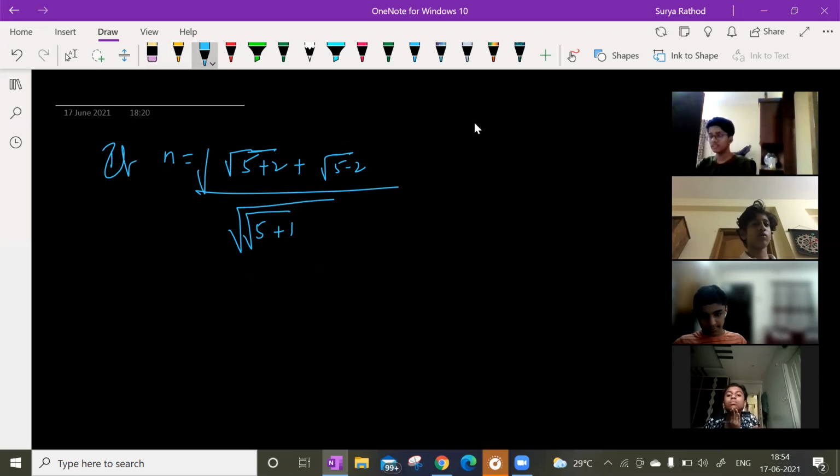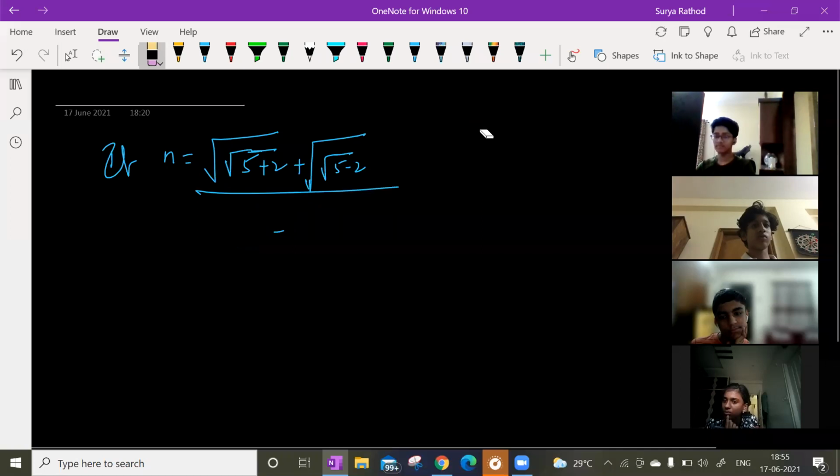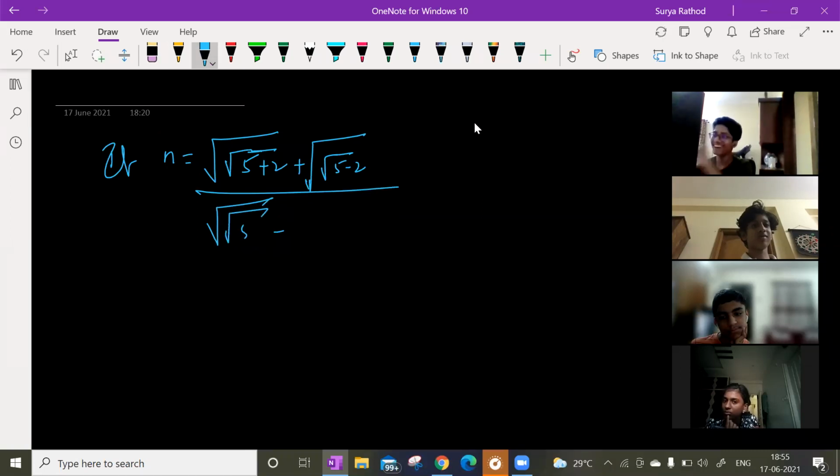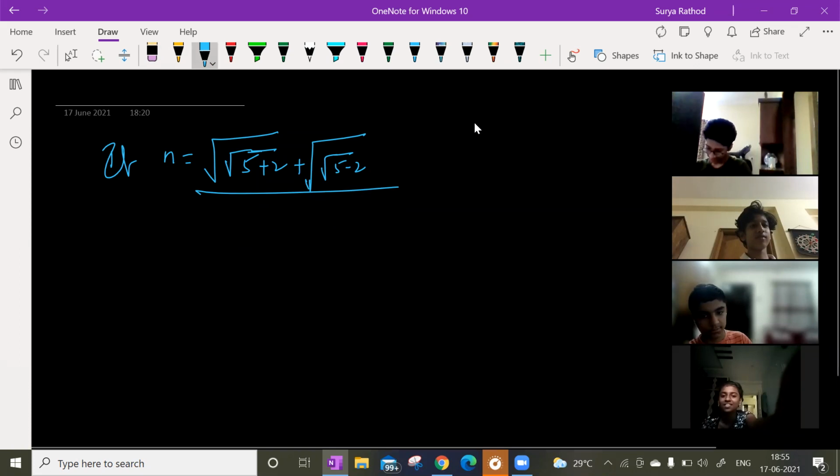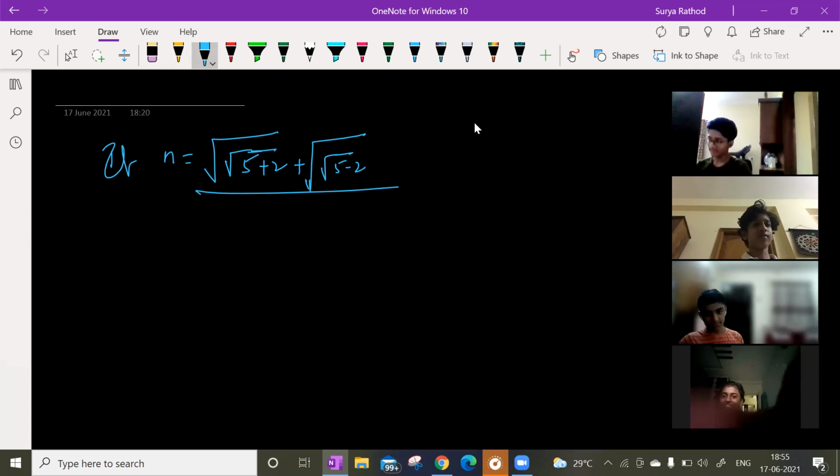Is this a whole root? That's the entire thing, that's one part of the question. B part is minus this. Same thing but minus this. Once you give an annotated option, I will try to assist.